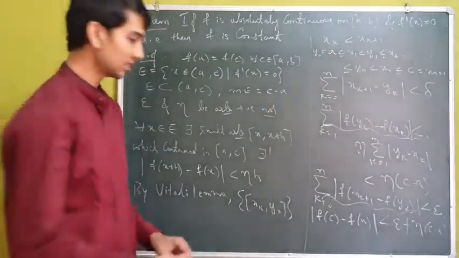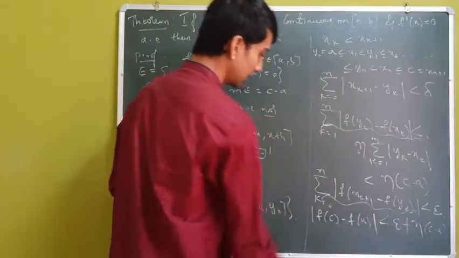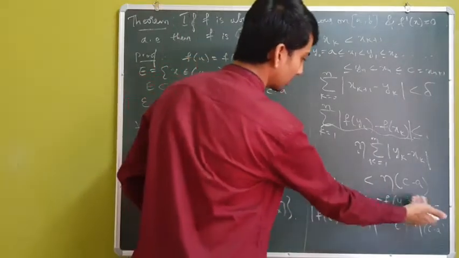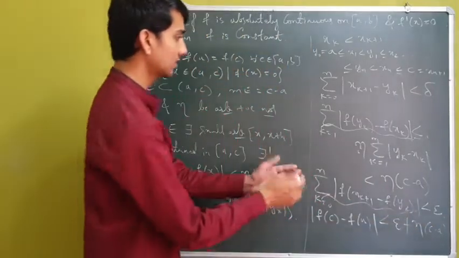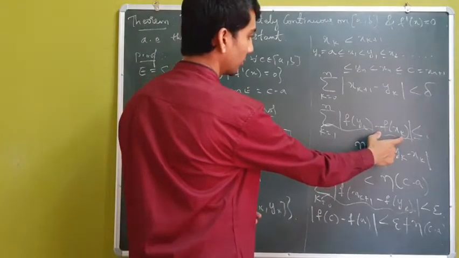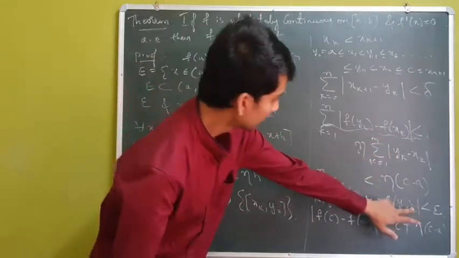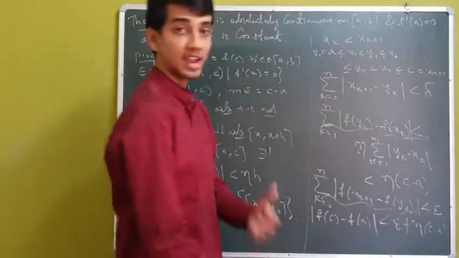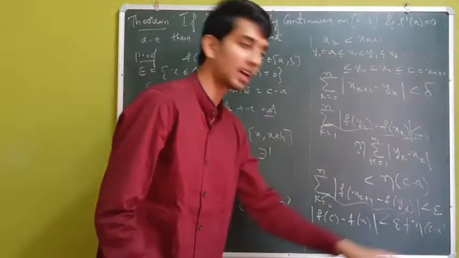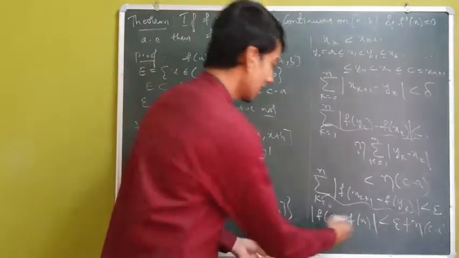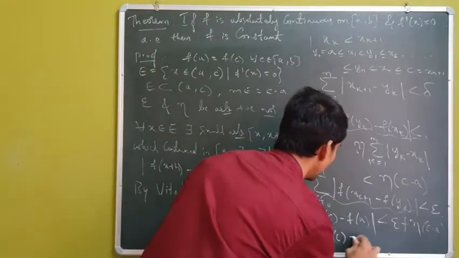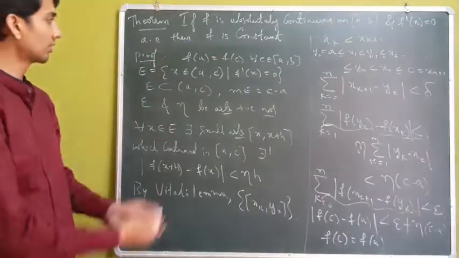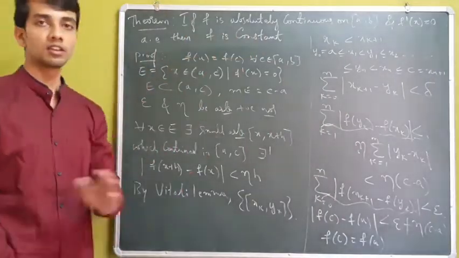So now if I consider the mod of f of c minus f of a, this is nothing but the summation of f of xk plus 1 minus f of yk along with f of yk minus f of xk, and this is less than epsilon plus eta times c minus a. And since epsilon and eta are arbitrary positive reals, I have f of c equal to f of a, which proves that f is constant.